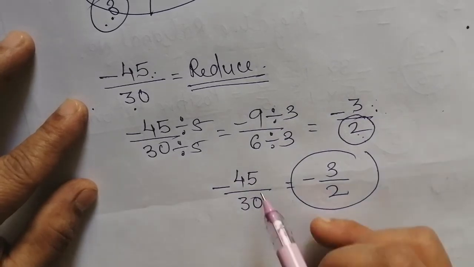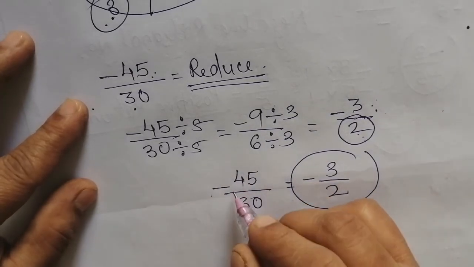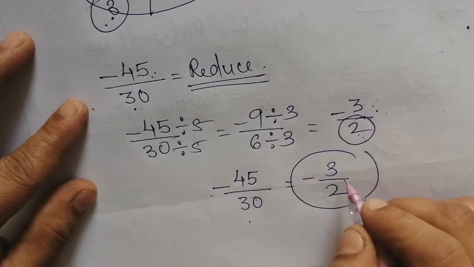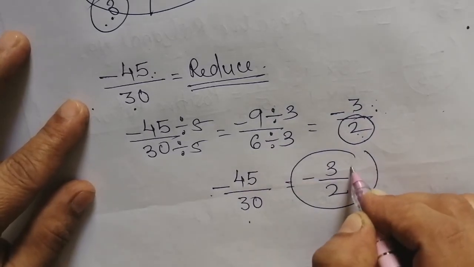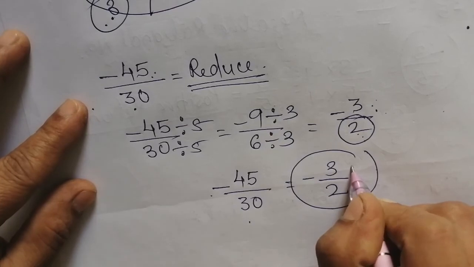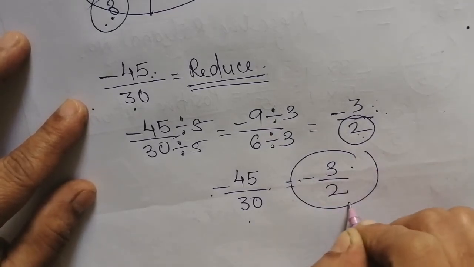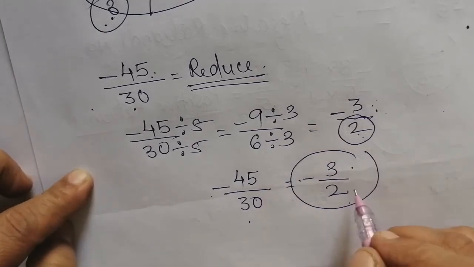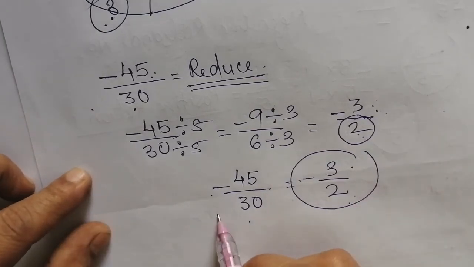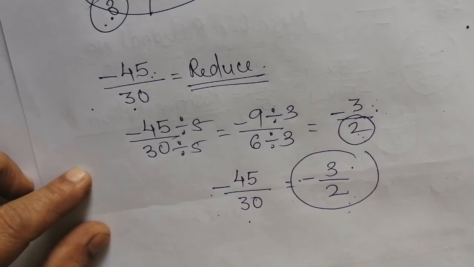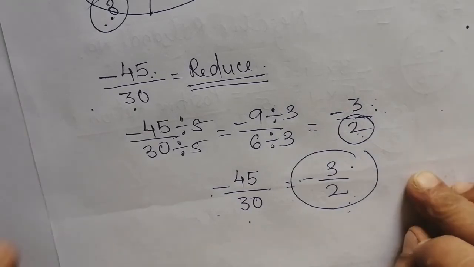Okay, or we can say that minus 45 by 30 is the equivalent rational number of minus 3 by 2. Okay, this is the reduced form and it is also said to be an equivalent rational number.